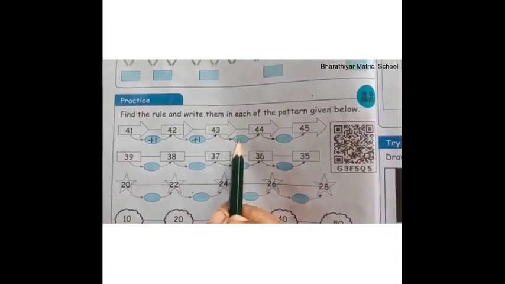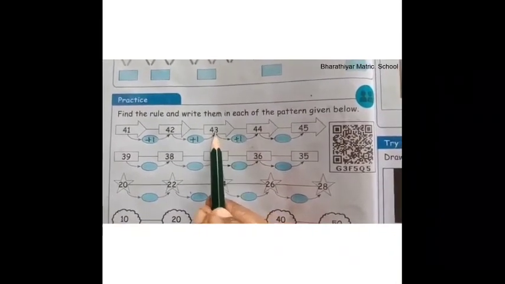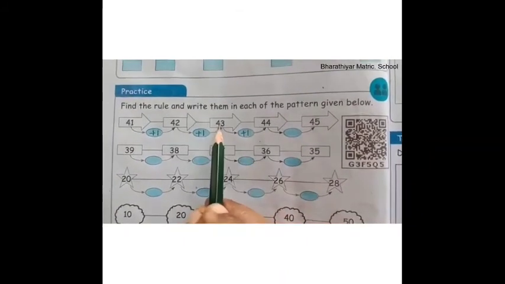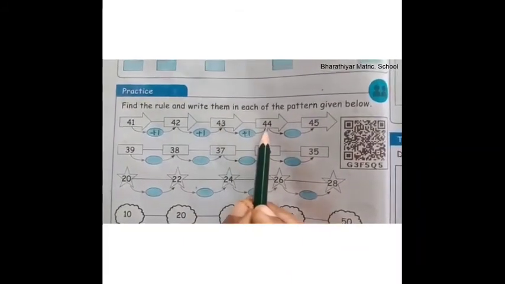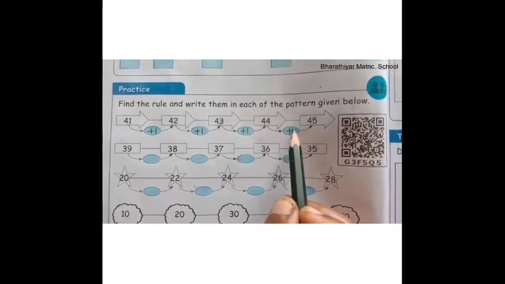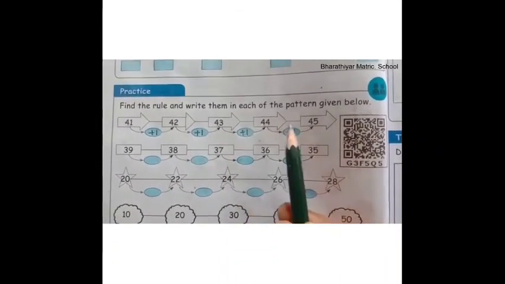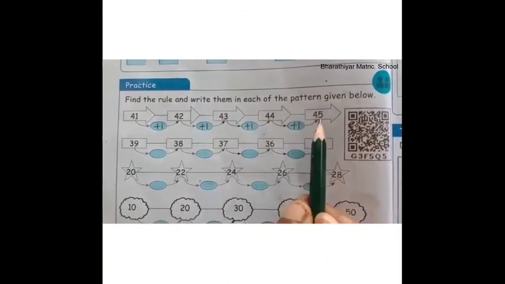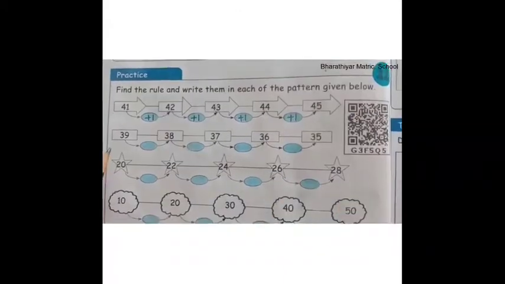Again, we have to add plus 1 with this 43. So, we get the answer 44. 43 plus 1 is equal to 44. Again, we have to add 1 with this 44. So, we get the answer 45. 44 plus 1 is equal to 45.